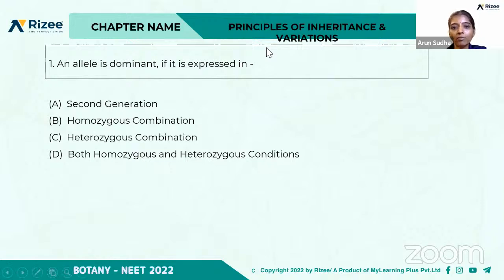So which is the right answer for this? When shall we call it a dominant allele? If it is expressed in the second generation: homozygous combination, heterozygous combination, or both homozygous and heterozygous condition. Yes, D is the right answer. So the character allele is dominant when it is expressed in homozygous and heterozygous conditions. For example, if you take tall, it should be expressed in TT and also in Tt. So both homozygous and heterozygous conditions. So D is the right answer.